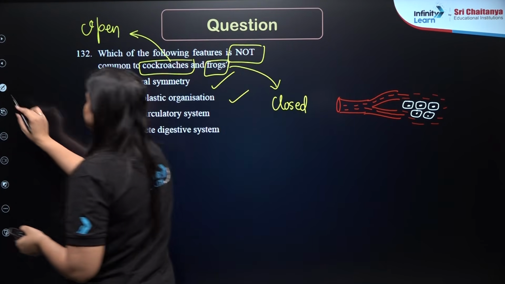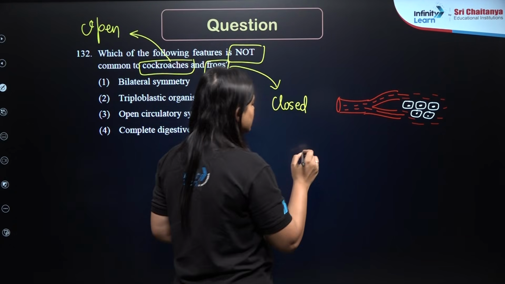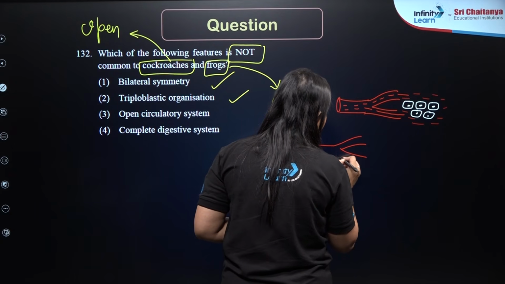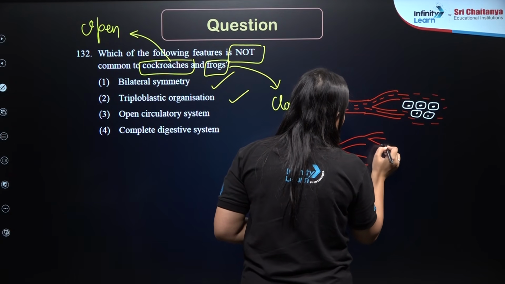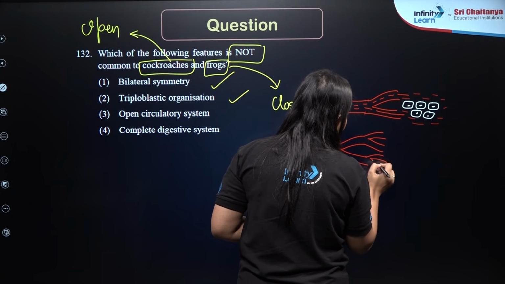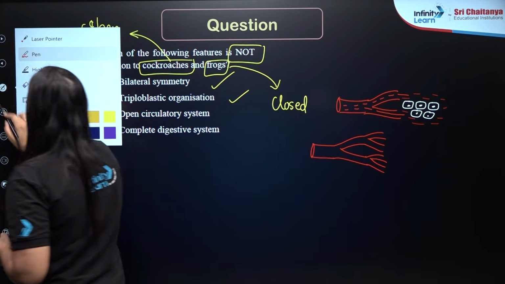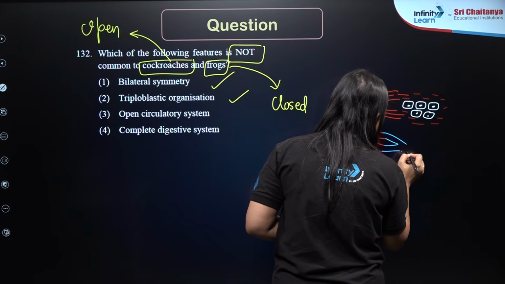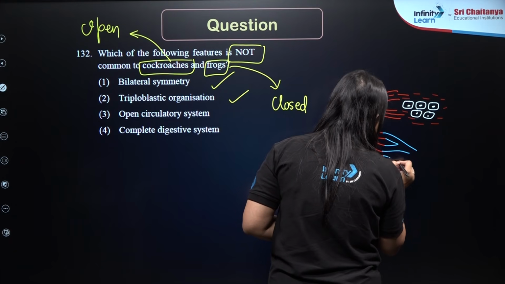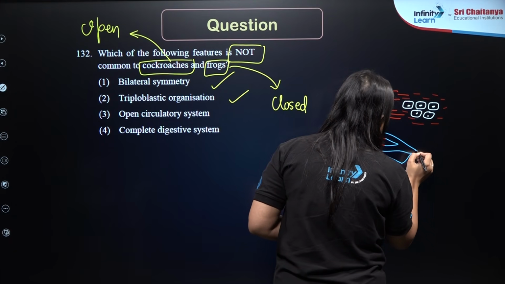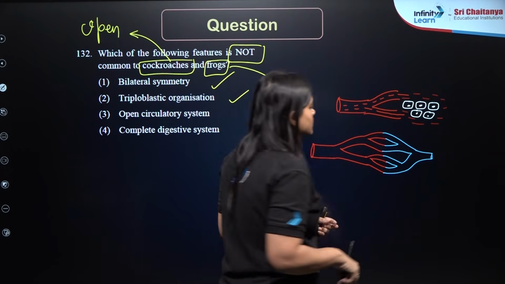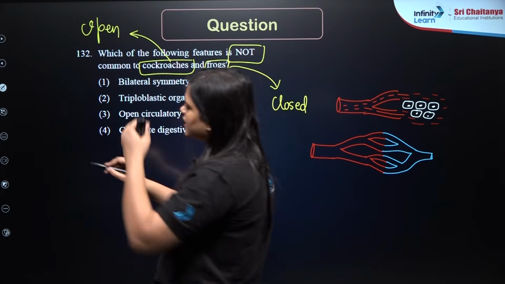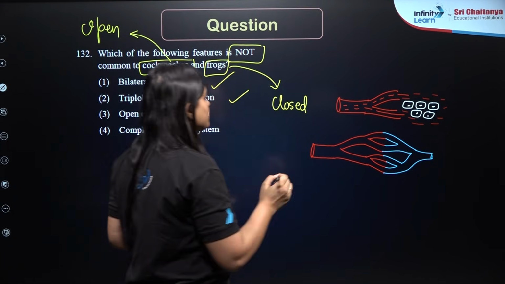But in closed circulatory system, what will you see? You will see that arteries will form arterioles, arterioles will form capillaries, and capillaries will join to form venules, and venules will join to form veins, isn't it? So can you see the blood remains always inside the blood vessels? So that's why we are calling it a closed circulatory system.